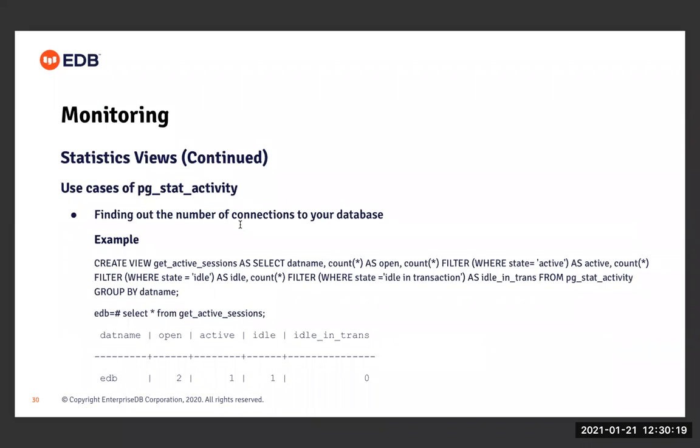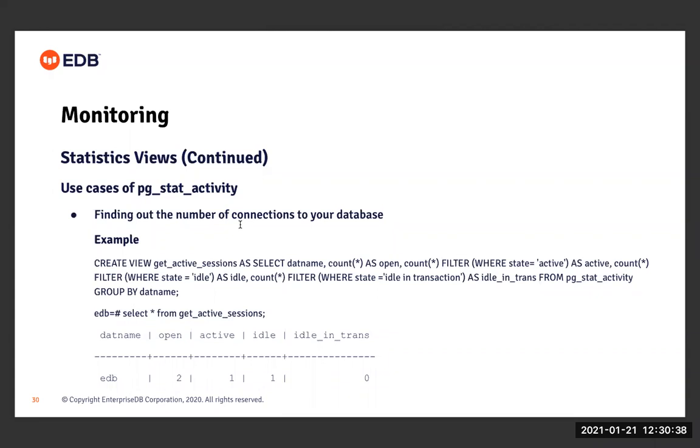And just moving to the next slide now, which talks about the use cases of pg_stat_activity. So one of the use cases of pg_stat_activity could be to find out the number of connections to your database. As an example, here I'm just trying to query this particular view to identify the number of open sessions in the current database. So in the EDB database, I can see here there are 2 open connections.